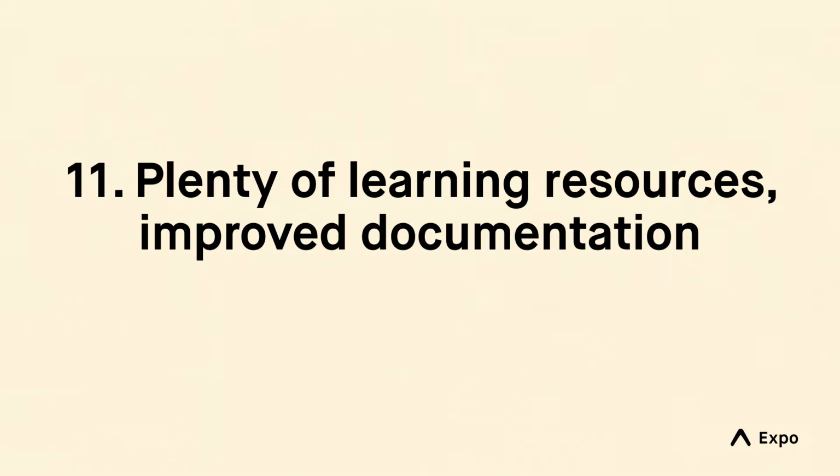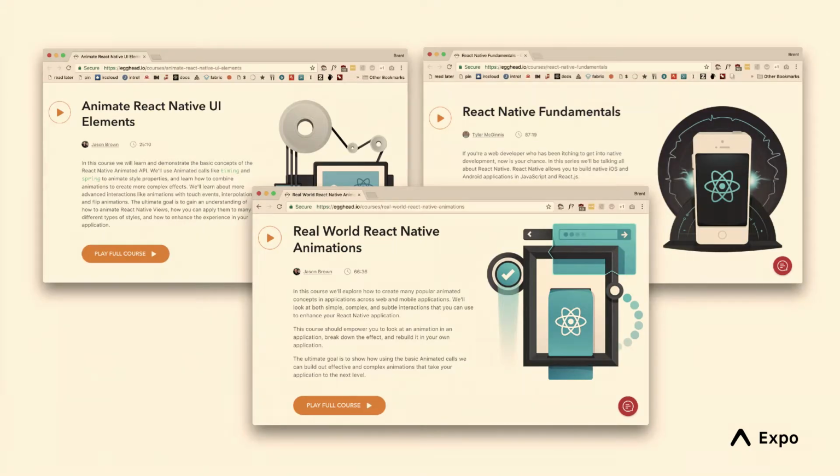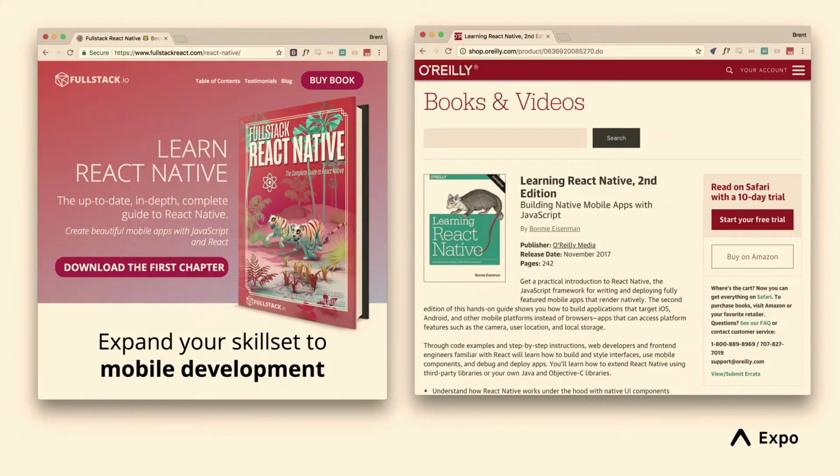Okay, and the 11th point, plenty of learning resources. There's really a lot more out there than there was to begin with. Egghead, probably at least a few people in this room use this regularly, and there's a bunch of stuff for React Native on there, and increasingly more so. There's this really good book, Learn React Native. There's this other one that is also good that might get out of date more quickly because it's a paper book, but they're both good options.